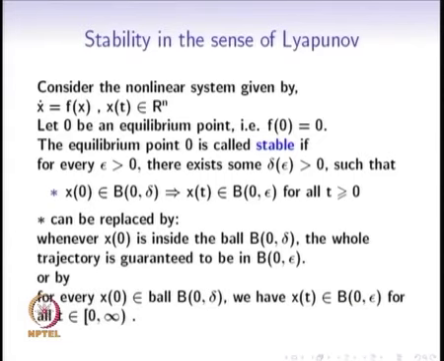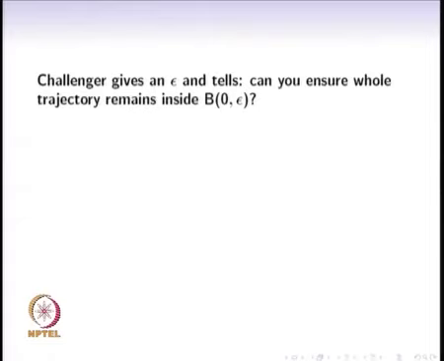We can also replace the star by: for every initial condition x naught inside the ball B(0, delta), we have x of t inside this other ball B(0, epsilon) for all time 0 to infinity. So, as I said in the previous slide, the challenger is the person who gives an epsilon and asks, can you ensure that the whole trajectory remains inside B(0, epsilon).